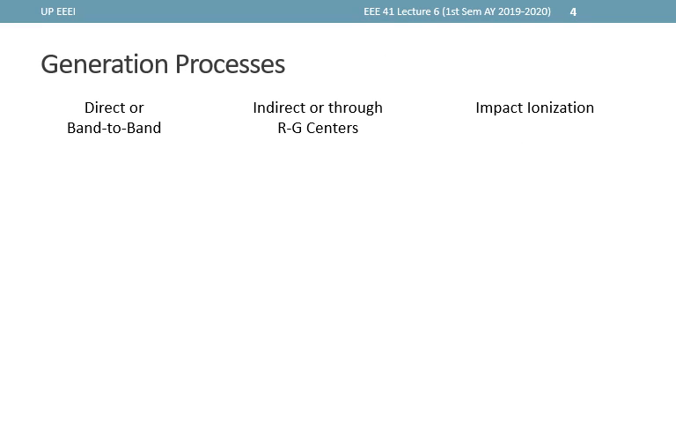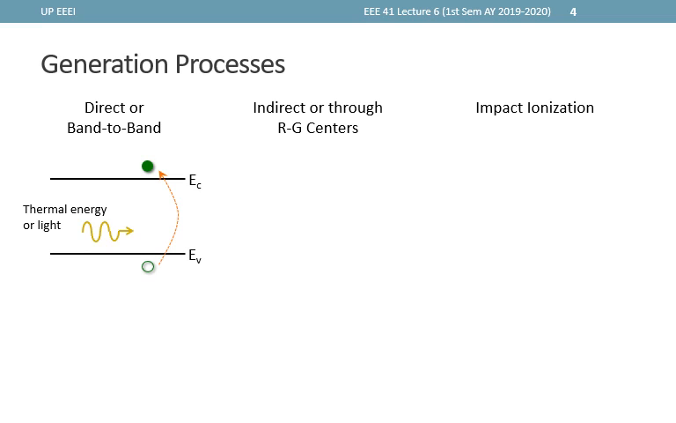First, we'll discuss common generation processes. The way we have visualized so far the creation of EHPs is through what we call direct or band-to-band generation. This process is accompanied by thermal or light energy being absorbed by a valence band electron to generate an electron-hole pair.